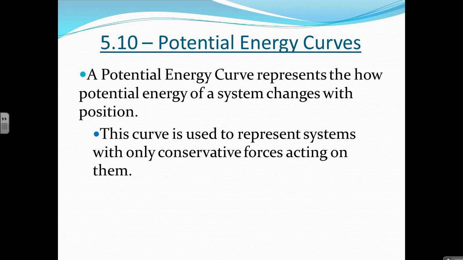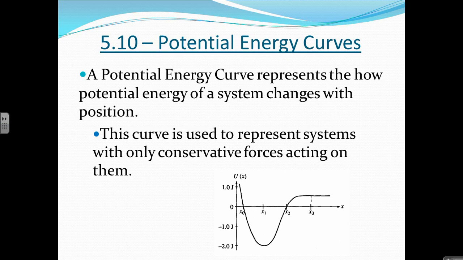This curve only represents systems with conservative forces acting on them. This is important because potential energy itself only stems from conservative forces such as elastic and gravitational forces. And here I've shown you an example of what a potential energy curve would look like. On the y-axis we have potential energy, and on the x-axis we have position.